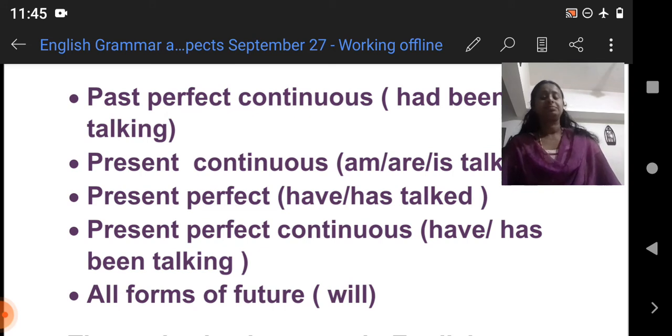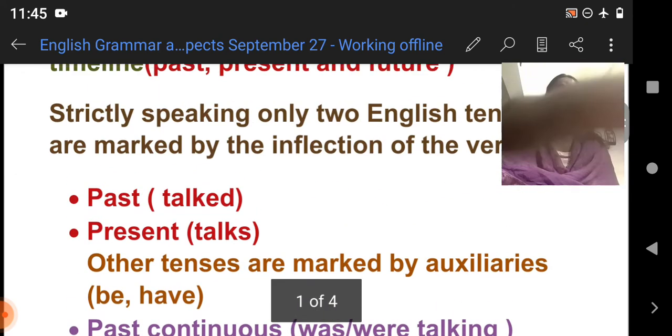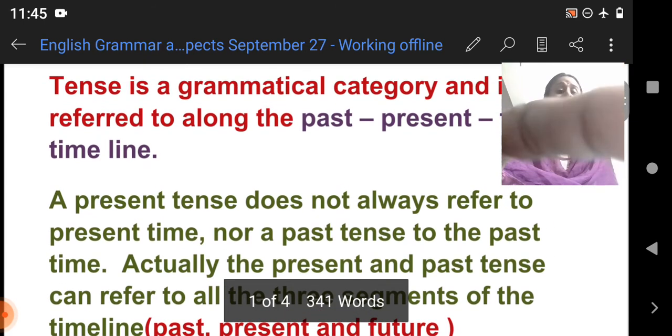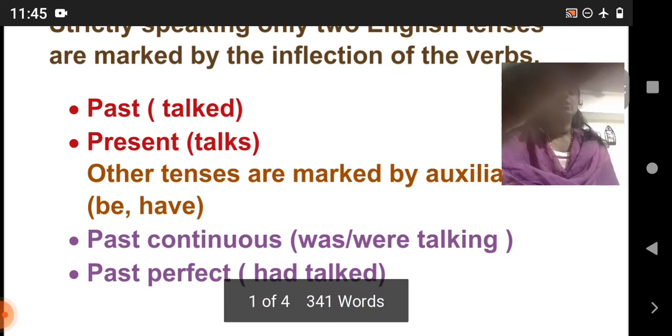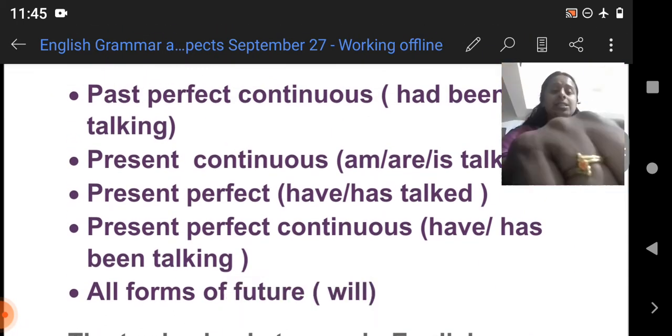Okay, this is the point which you have to connect with the sentence, that present tense does not always refer to present time. Look here, have or has talked.